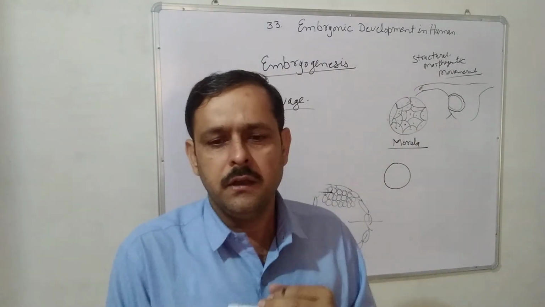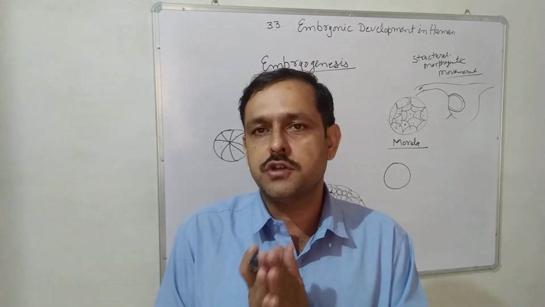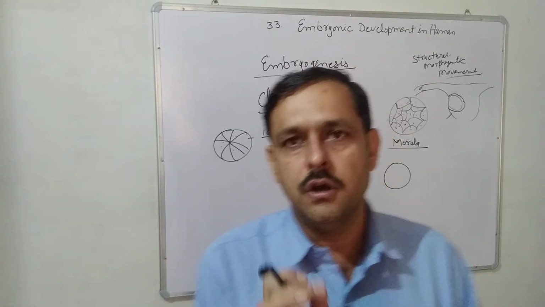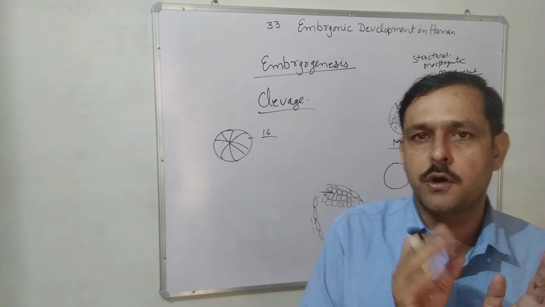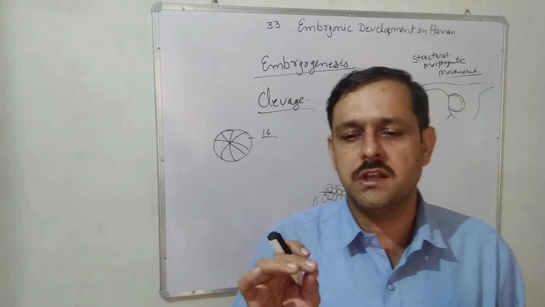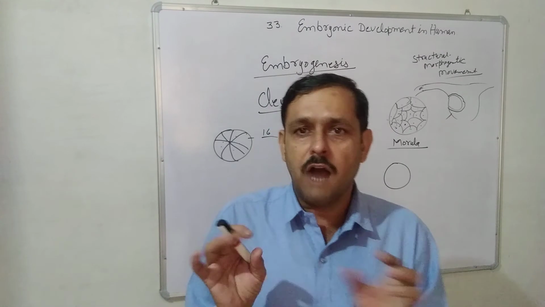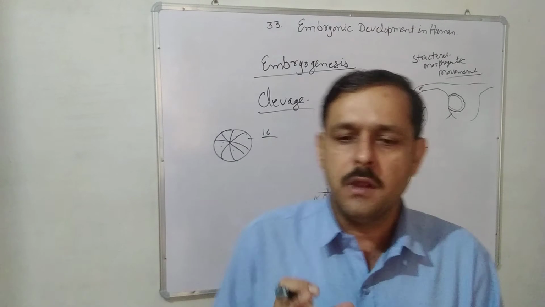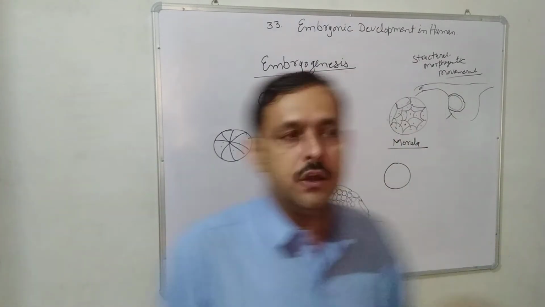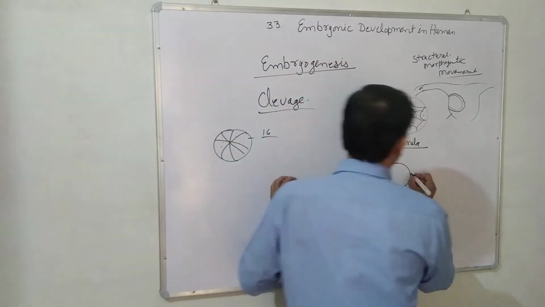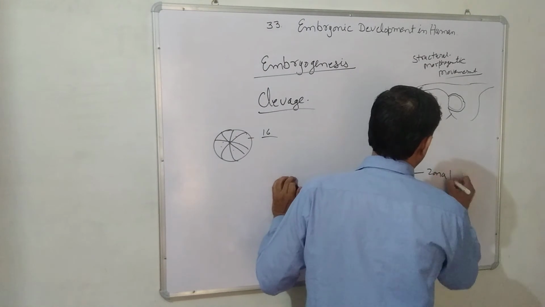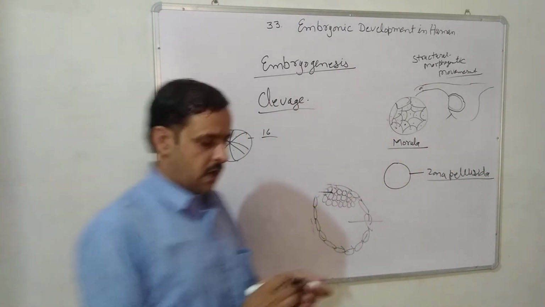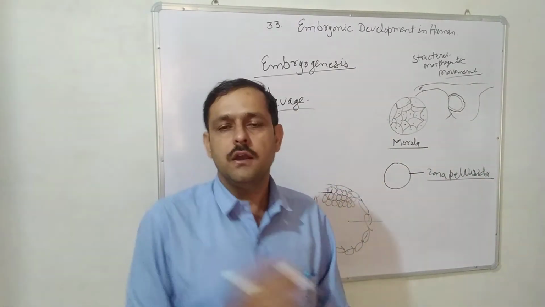The process is complete in 3 days. The process of morulation is completed in 3 days. You have to remember this time period also, because a one mark question is also asked. The timing of morulation is 3 days. The outer membrane, the zona pellucida of morula, prevents the embryo from getting implanted elsewhere than the uterus. What is the role of zona pellucida? It prevents implantation of the embryo elsewhere than the uterus.